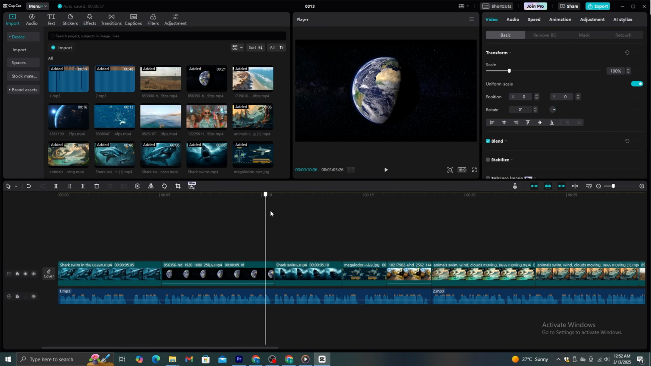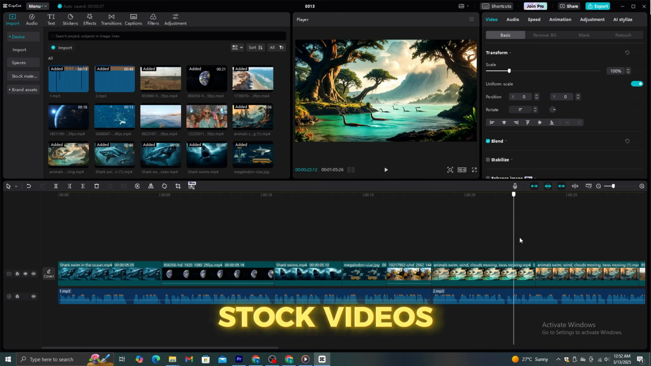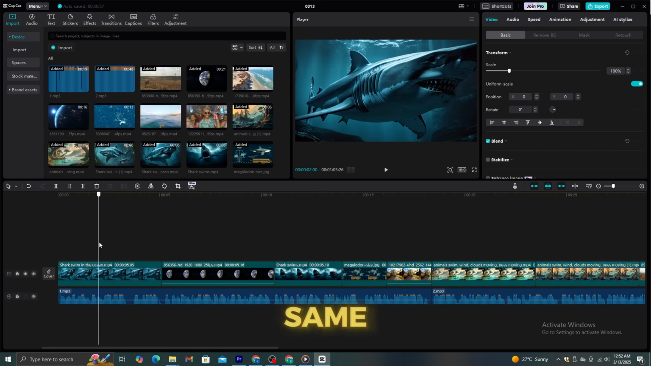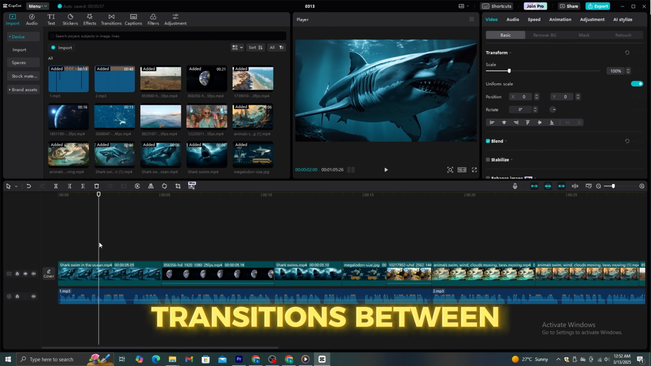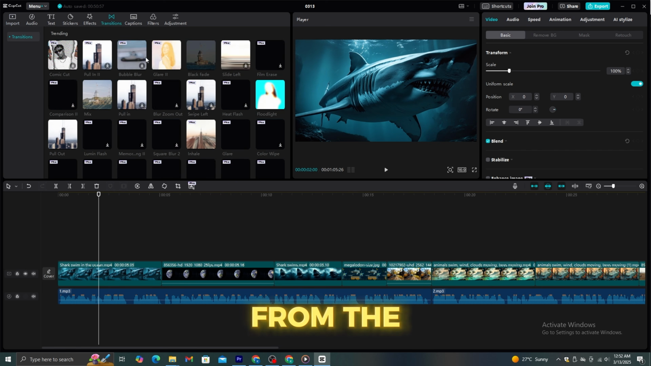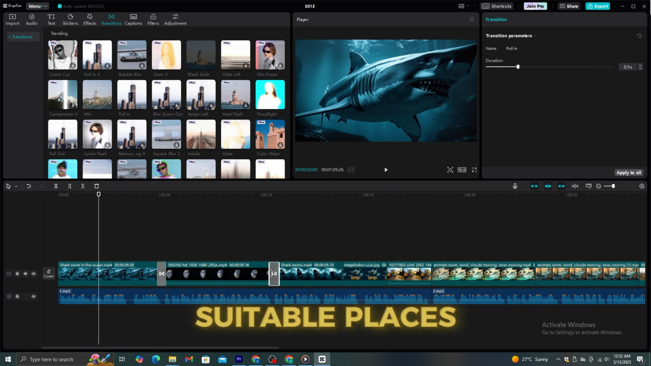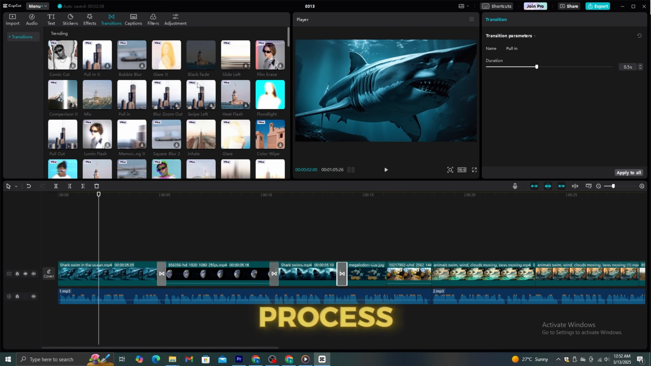As you can see here, I have mixed the visual with stock videos and AI videos. You can do the same. Now, let's add some transitions between these clips. Go to the transitions from the top and add these transitions to the suitable places. It's not a complicated process.